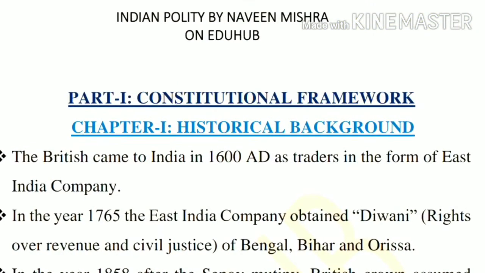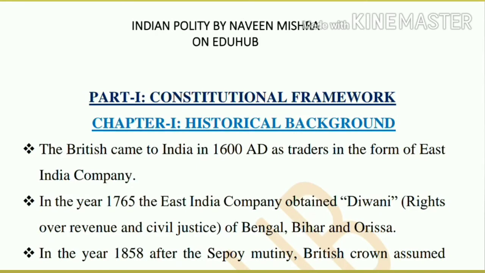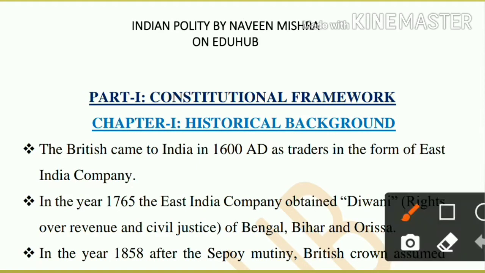The first chapter is the historical background. Britishers came to India in 1600 as traders. At that time it was the East India Company, a private company, which had taken permission from Queen Elizabeth to trade. Slowly they started taking interest in the administration of India.